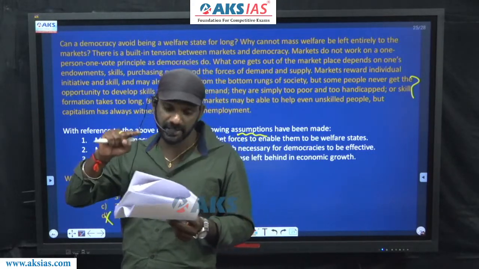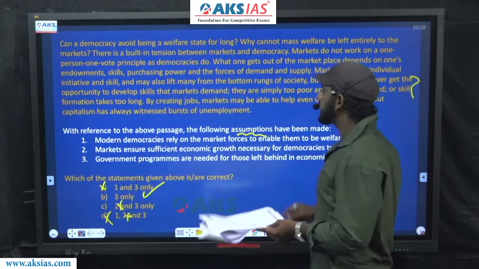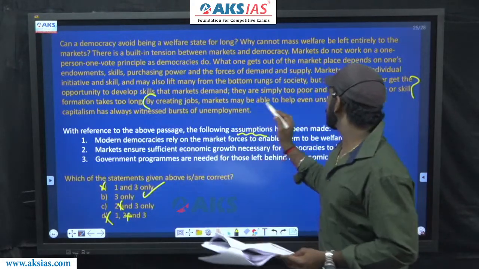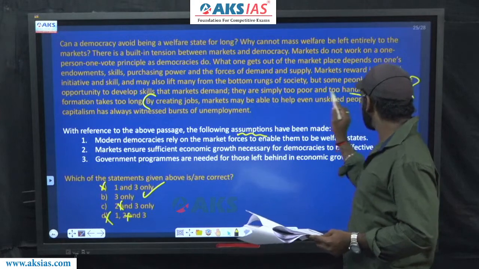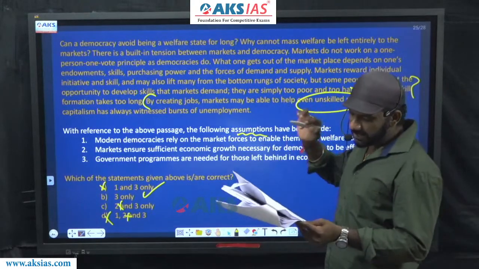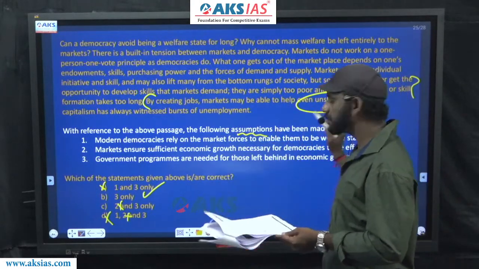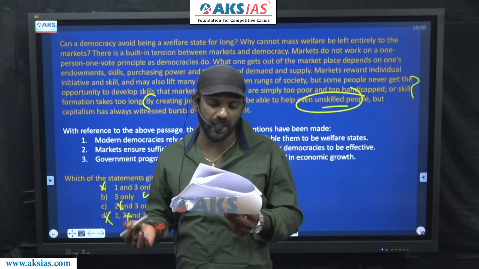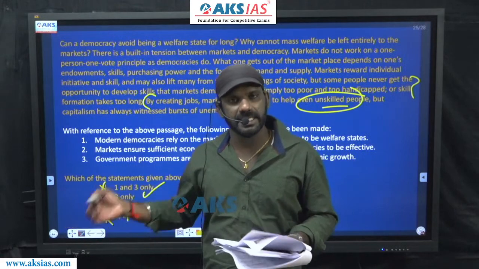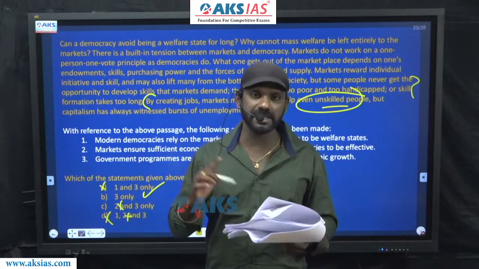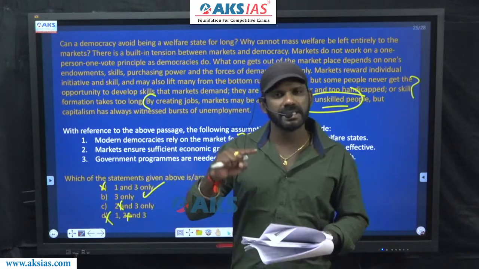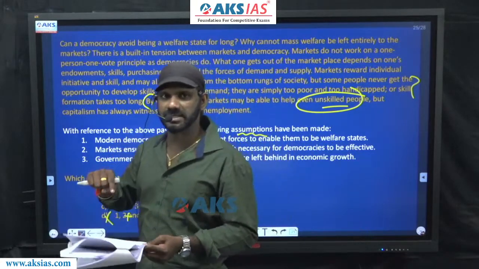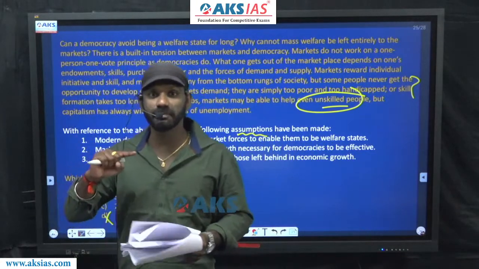Come to the last sentence once again. By creating jobs, markets may be able to help even unskilled people. They can be termed as unskilled people, can in a way be termed as those who are left behind. So in option 3, we have mentioned about the last sentence. As I told you, in an assumption question, some piece of information must go beyond the paragraph as well.